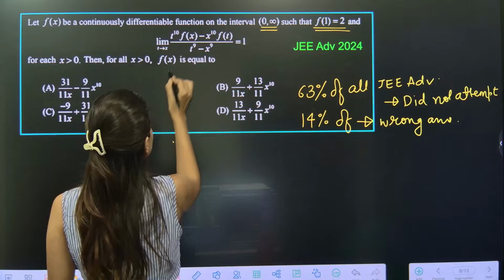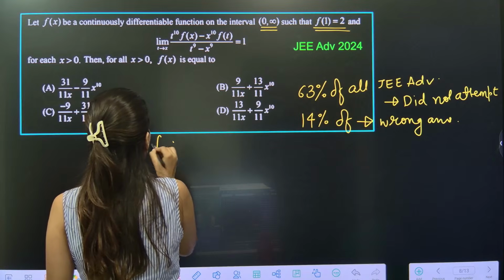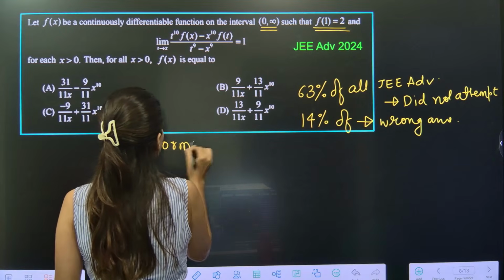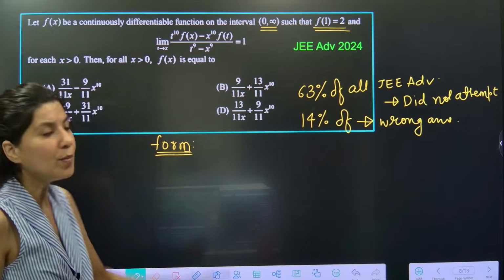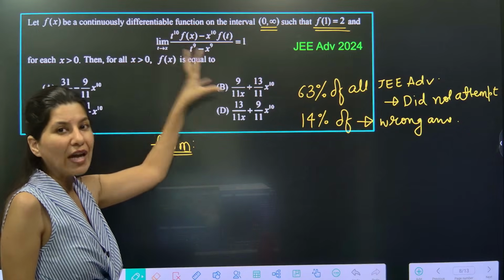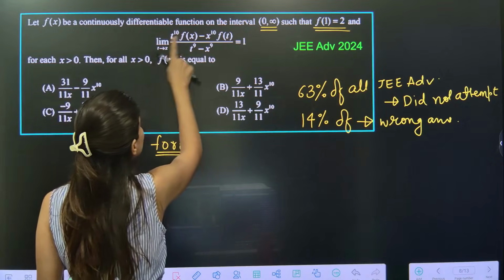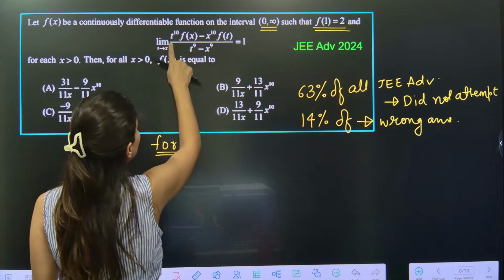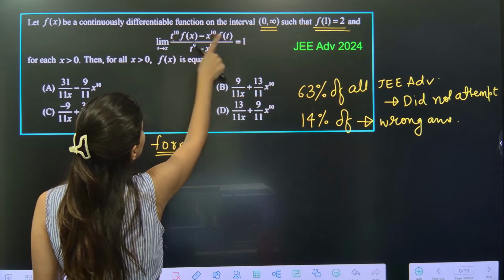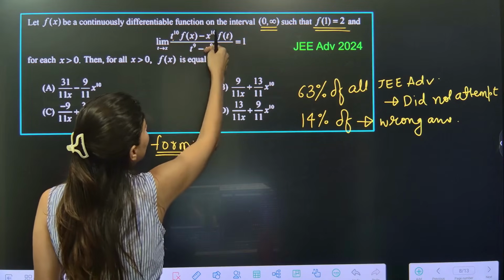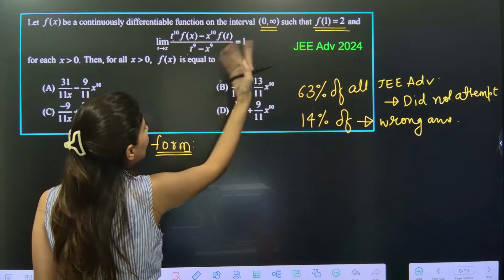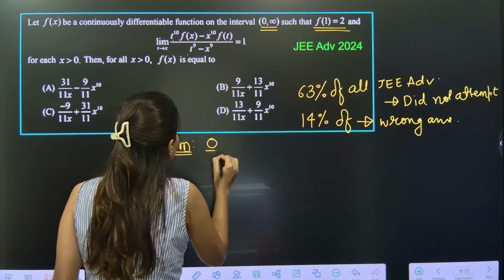If you put t equal to x, calculate the form of this limit. If you are a NinJa ma'am student, the moment you see a limits question, you calculate the form of that limit. So the moment you put t equal to x, you will realize these two will be equal, so they will get cancelled out, and here also x to the power 9 is gone. So 0 by 0 form.